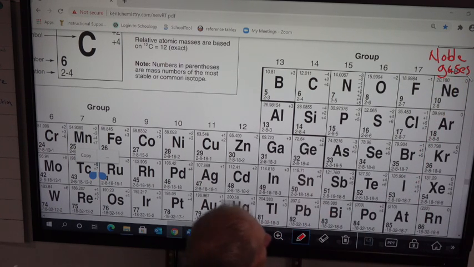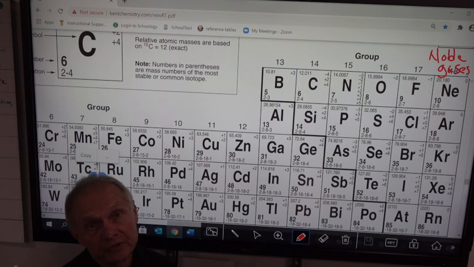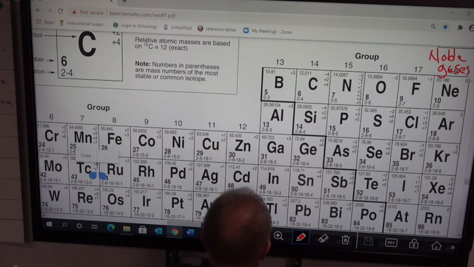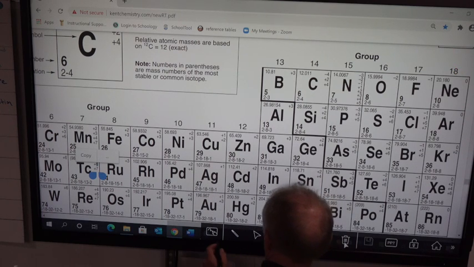These are the noble gases. And there's other names for them too. So we're going to go over all these. Group 18.